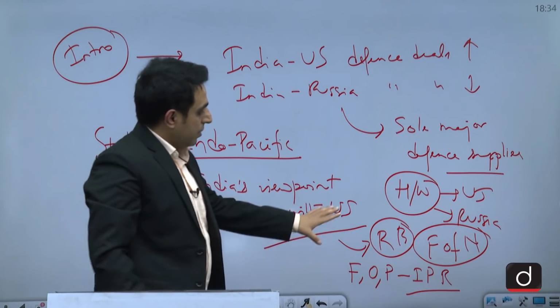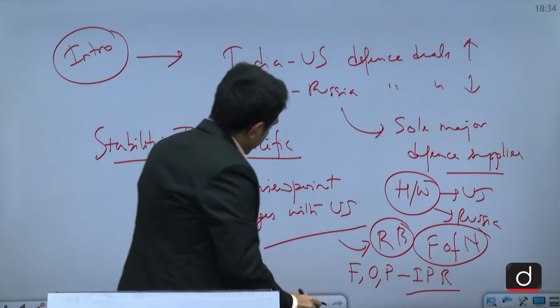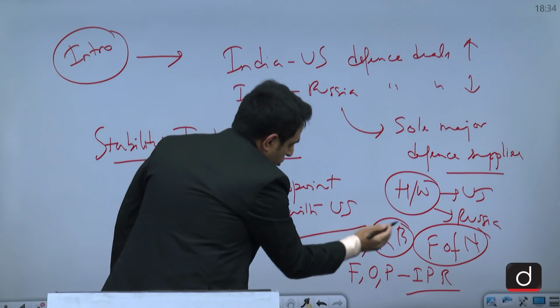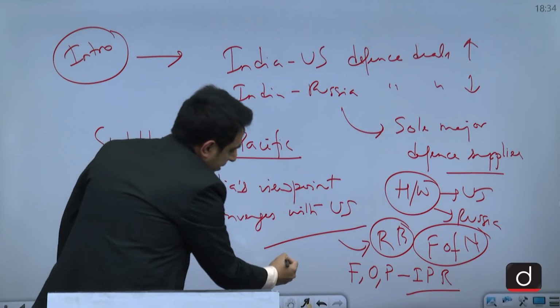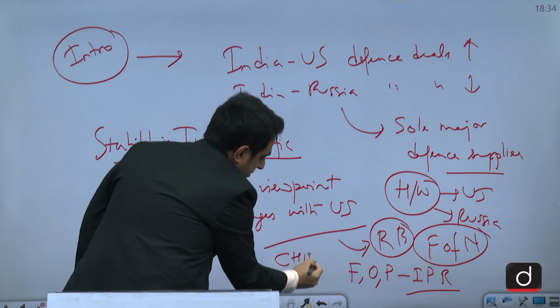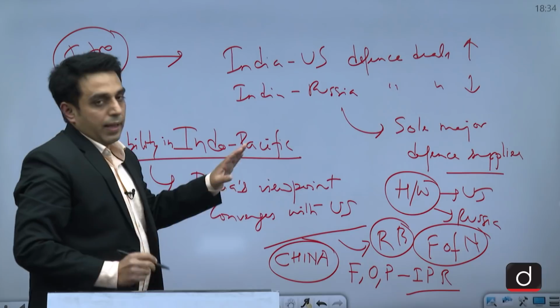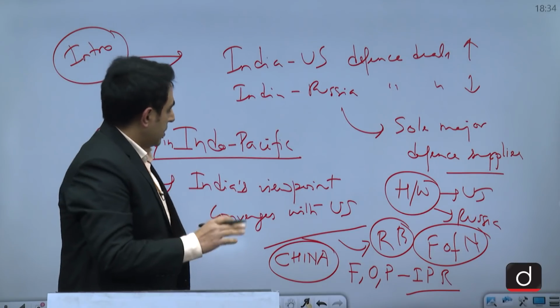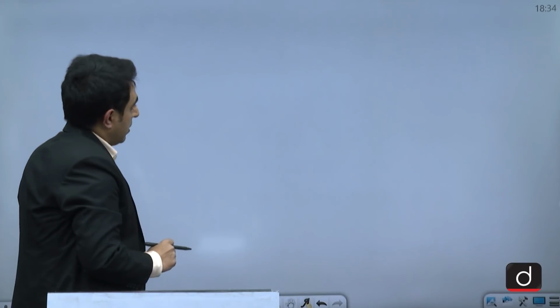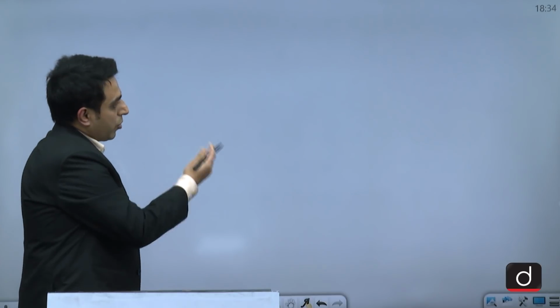And obviously when they talk about a rules-based order in the Indo-Pacific, the country that is most troubled by that is China. And again, what are the dynamics of relationship that you should bring about in your answer?